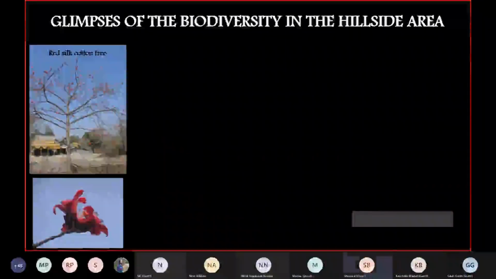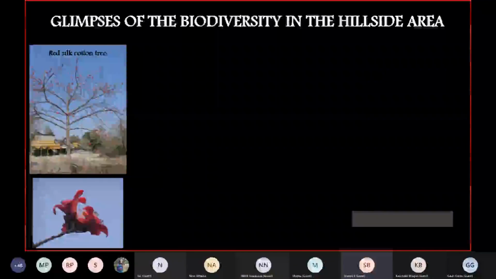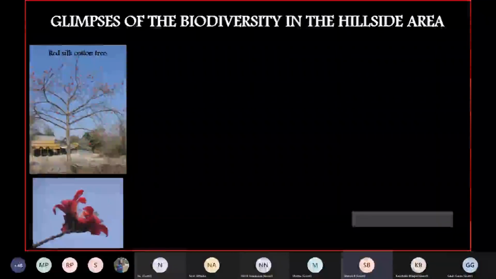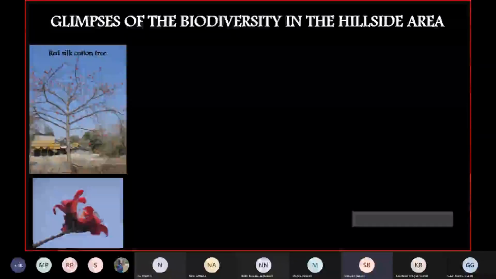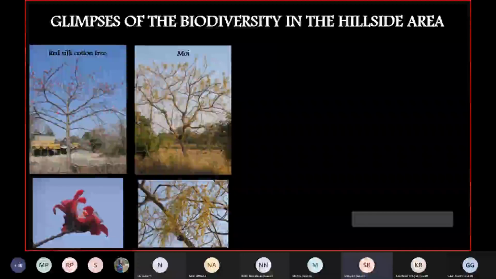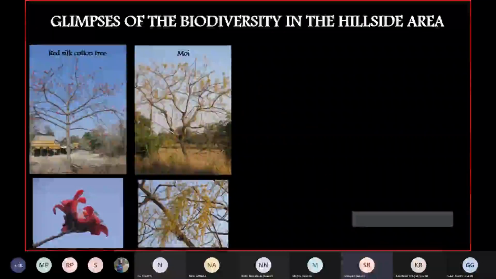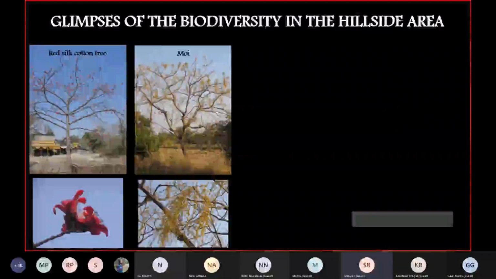So the trees which were the most common in this hillside area were the red silk cotton tree or the shalmali. As the study was conducted during the dry season, that was a flowering time for this particular tree, and we can use the flowers next. Another common tree, which is the first species actually, is the moi or the shemat, and it also flowers during the months of February and March.